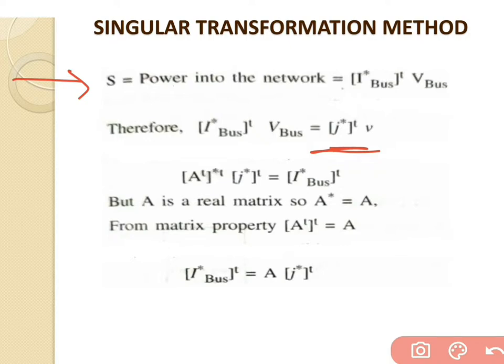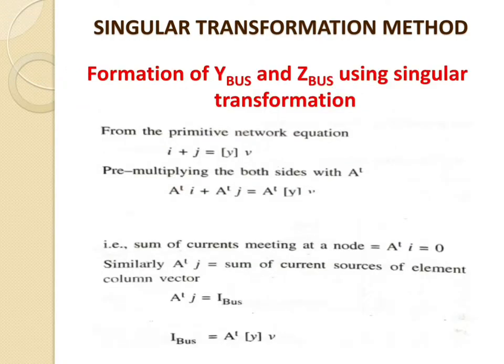Now taking the conjugate transpose of the last equation, the new equation becomes A transpose star transpose J star transpose equal to I bus transpose. That is, we have taken the complex conjugate of the previous equation.